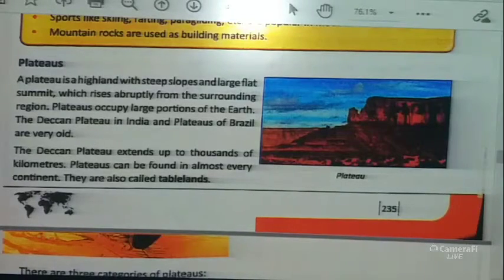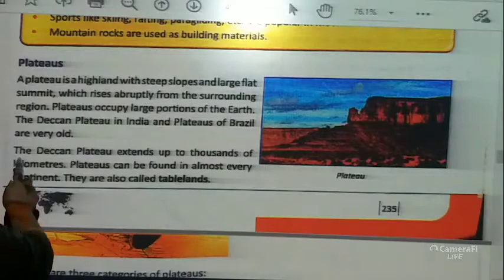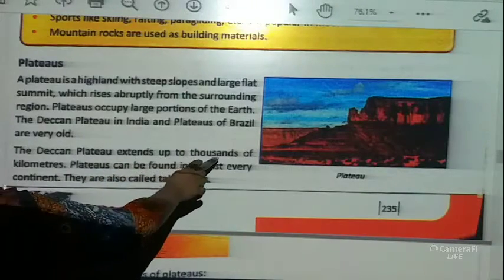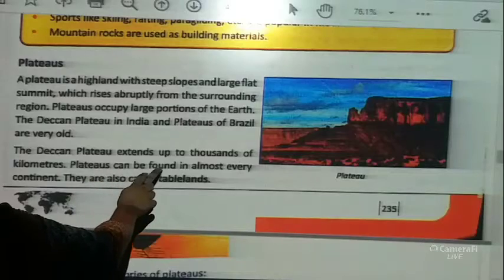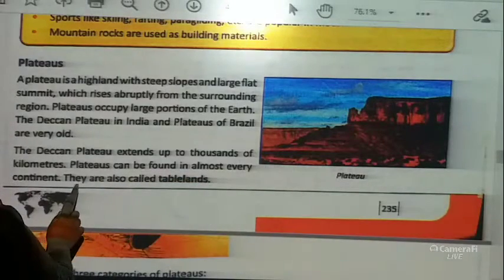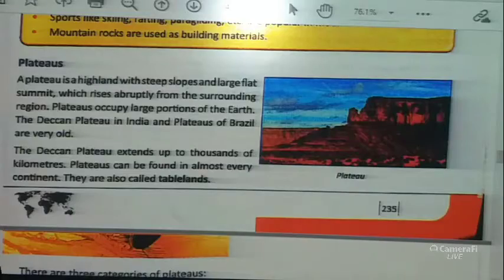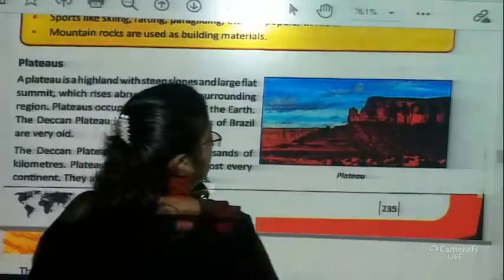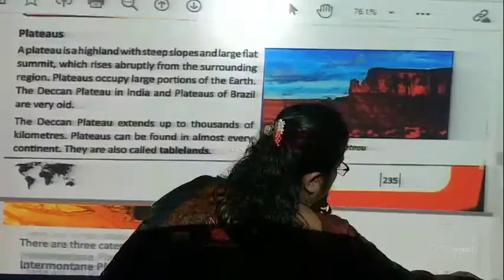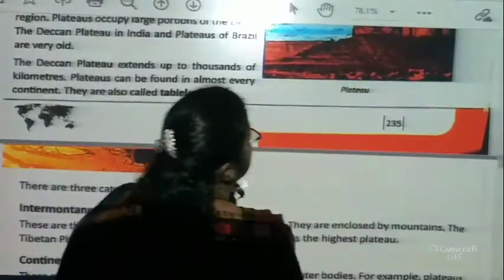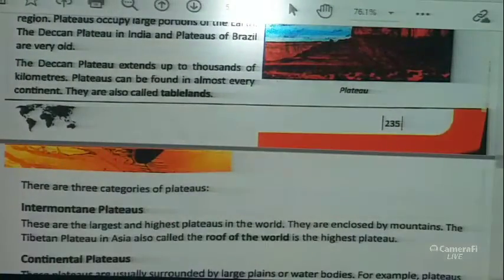Now what is a plateau children? It is a highland with a flat top. Unlike a mountain, it doesn't have a peak, it is flat. It has got a flat tabletop. Okay. The Deccan Plateau extends up to thousands of kilometers. Plateaus can be found in almost every continent. They are also called tablelands. Now children, plateaus are highlands with flat tabletop. It's a tabletop mountain. Okay.